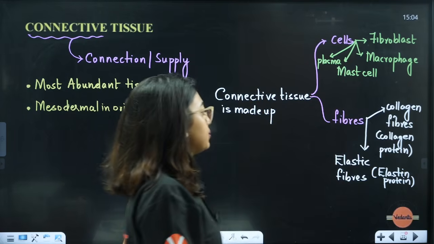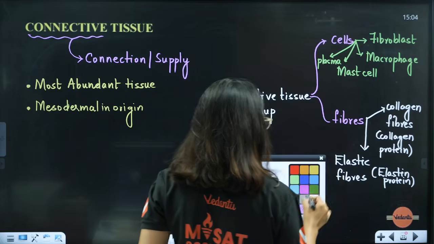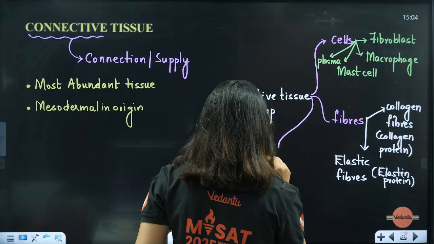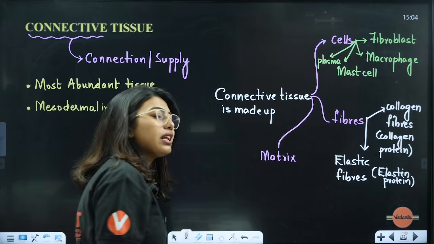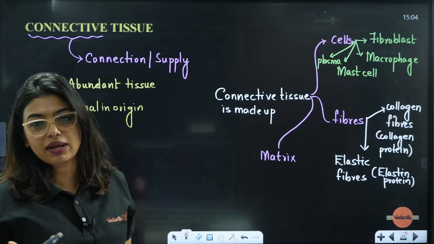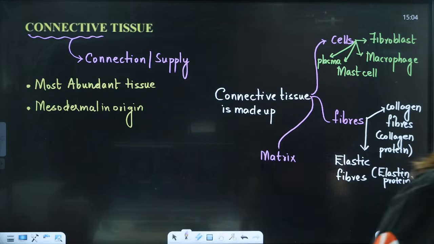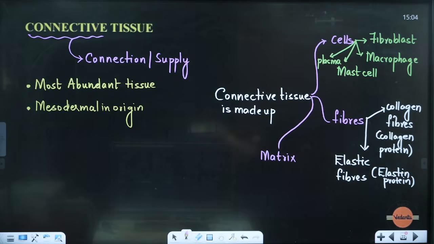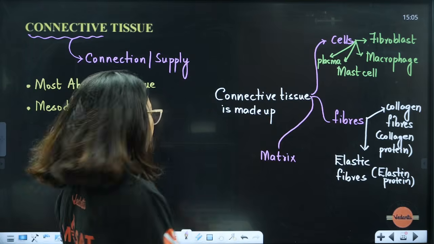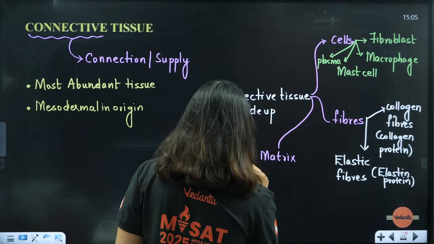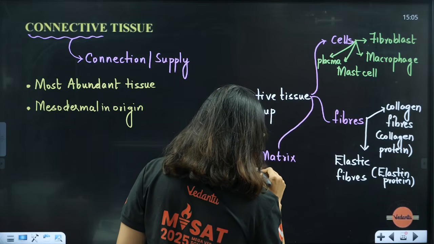Now, next one is going to be the matrix. In the matrix there is a ground substance. Students, ground substance means the one that provides the place where all these substances are going to be.